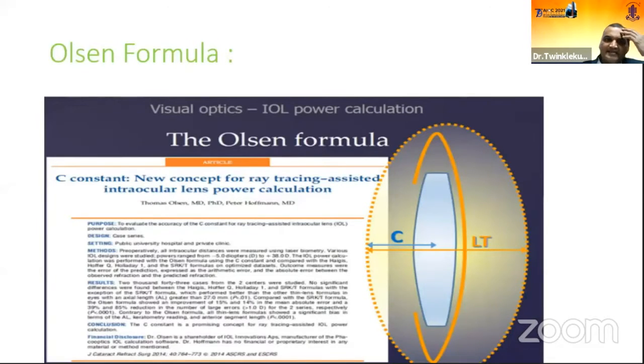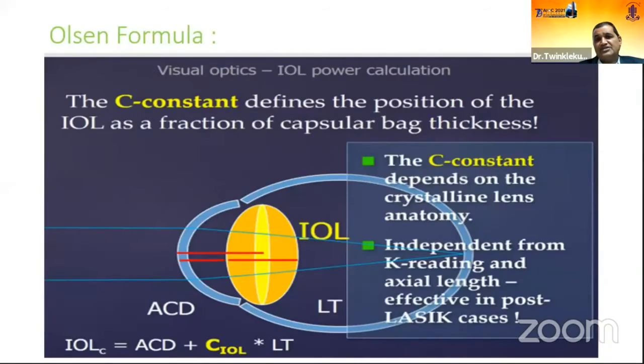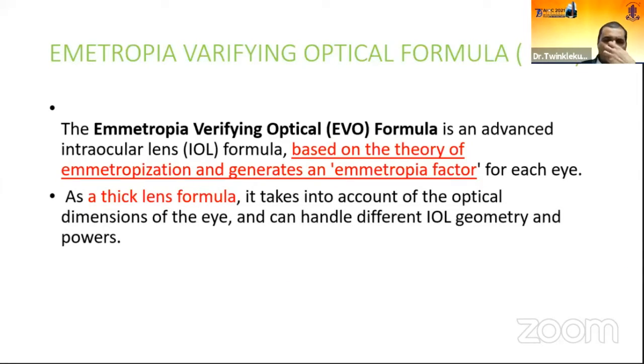So Olsen came with another concept, the C constant phenomenon. The C constant is a new concept for ray tracing assisted intraocular lens power calculation, where the C constant depends on the crystalline lens anatomy, where your IOL will sit, where the middle plane of the IOL will sit in your capsular bag postoperatively. That has been studied retrospectively, and the C constant has been derived out of it.